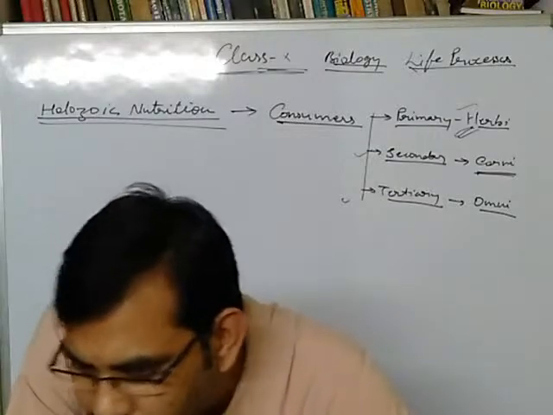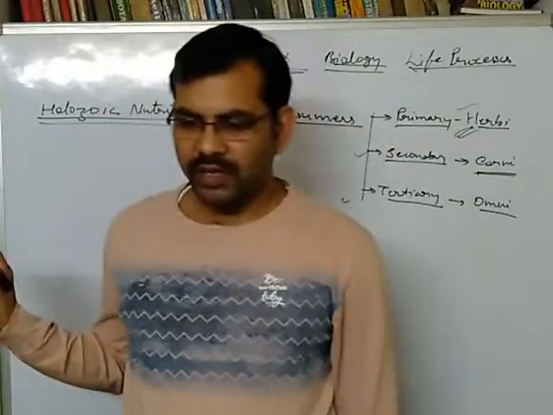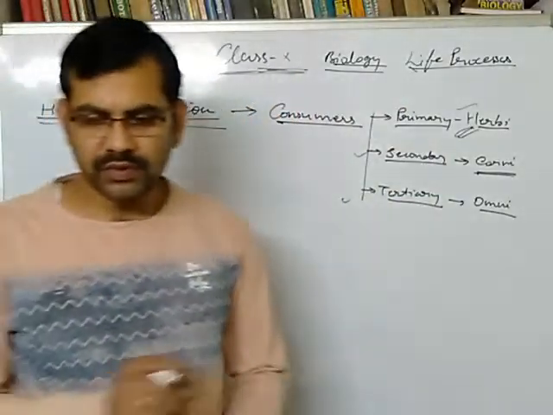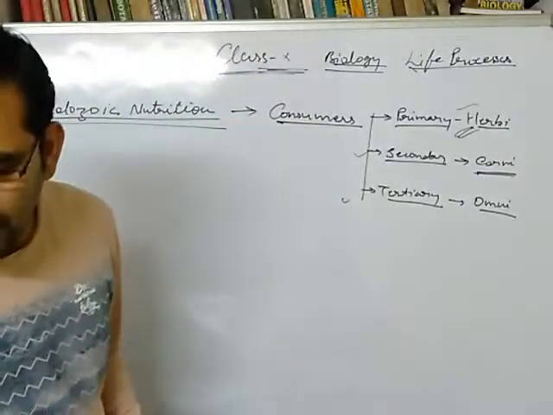So these are the three kinds of holozoic organisms. Now, I'm going to discuss holozoic nutrition in unicellular organisms.